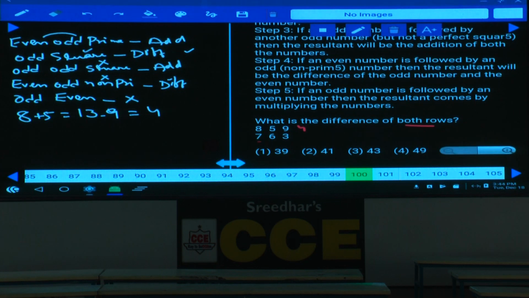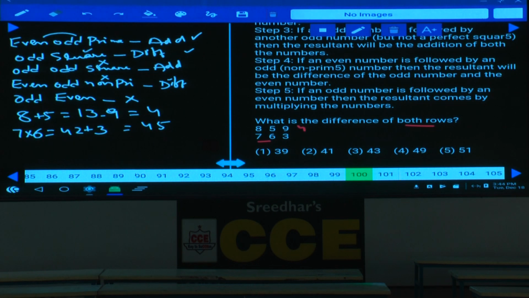Now 7 and 6: 7 is an odd number and 6 is an even, odd followed by even. Hence the product of these two, 7 into 6, is 42. And what is the number left over here? 3 is left over. 42 is an even number, 3 is an odd number. Hence 42 plus 3 is 45. So the first one, even number followed by 3, an odd number, condition number 1.